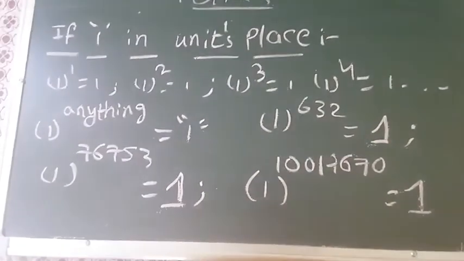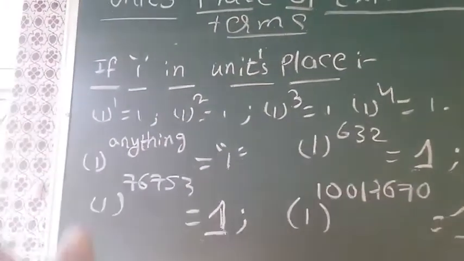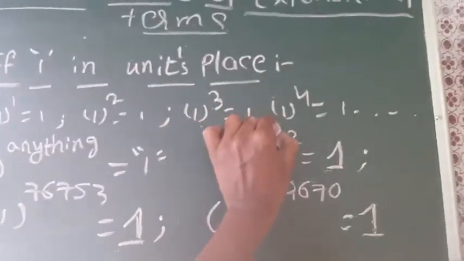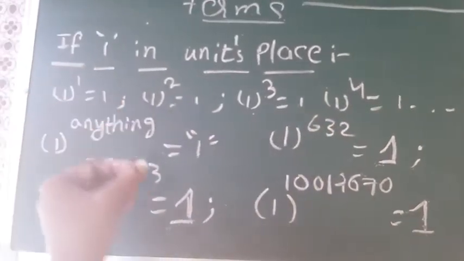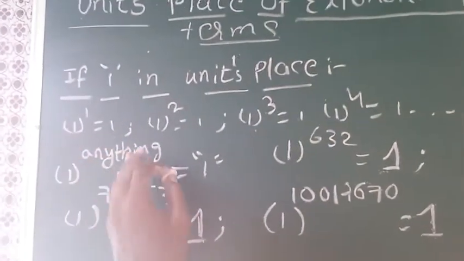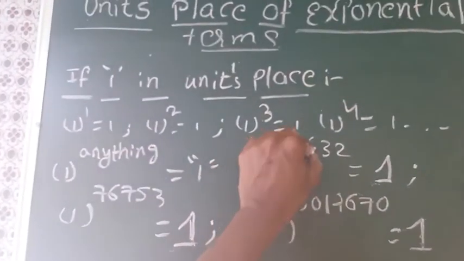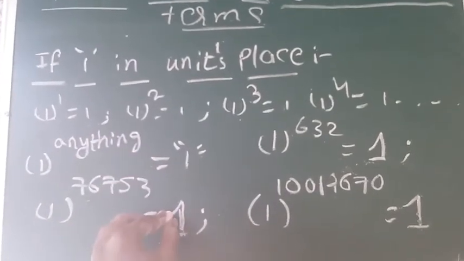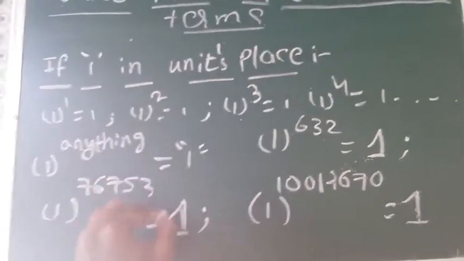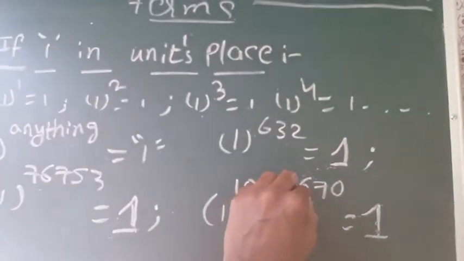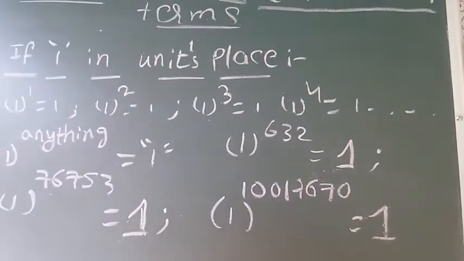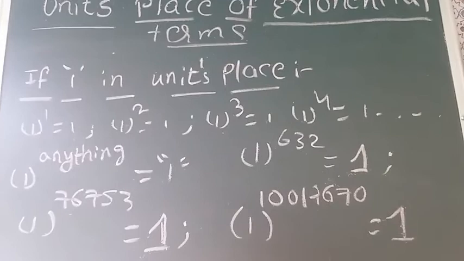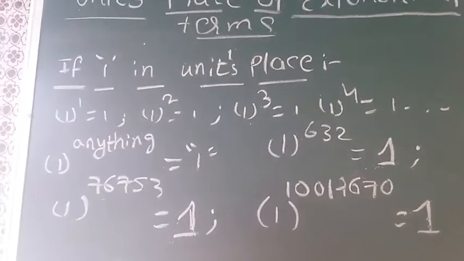Let us see if 1 is in the units place. First see 1 power 1, 1 square is 1, 1 cube is 1, 1 power 4 is 1, 1 power 5 is 1. So 1 power anything will be 1. If you have 1 power 632, you will get only 1. 1 power 76753 is 1. 1 power 100176770 will be 1. 1 power any number will be 1. If you have any number in the power, you will get only 1.